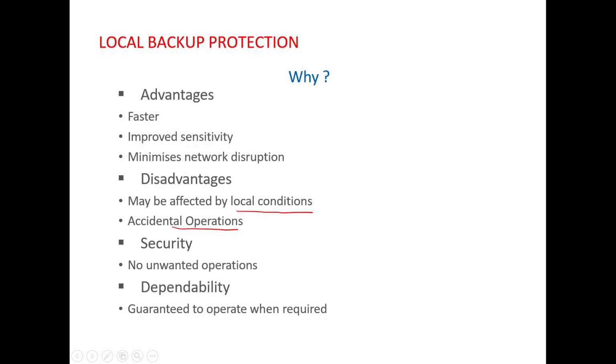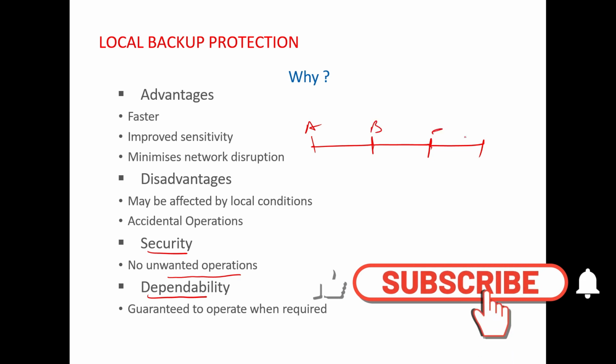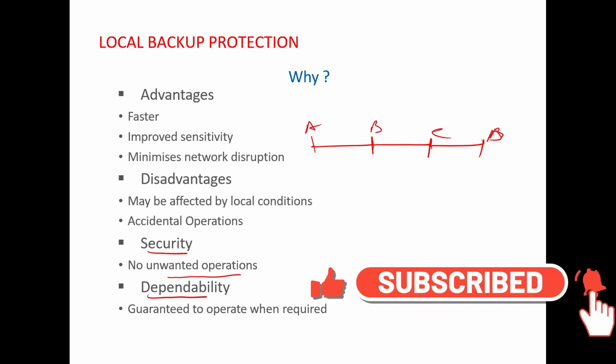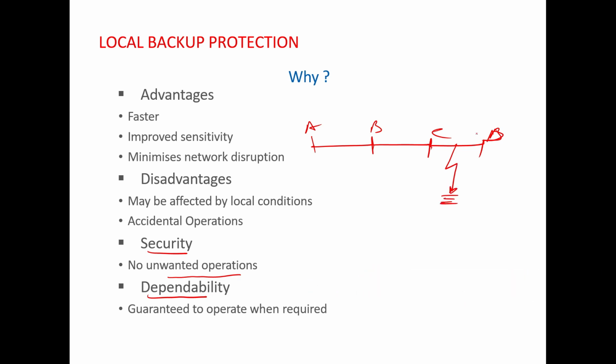Based on these things, there are 2 different concepts. One is called security and another is called dependability. First of all, security. Security means no unwanted operations. So suppose there are 2 or 3 transmission lines like this between these substations. Now suppose there is a fault in your substation, and what you want is that your protection system should operate only in case of this fault, but you don't want your system to operate in case there is no fault in the system.